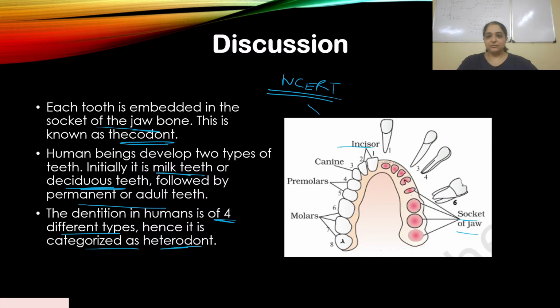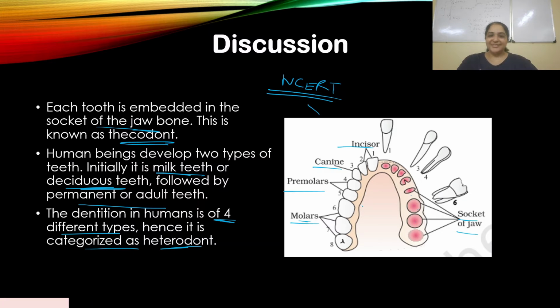And you have 4 different types. An adult human has incisors, canines, premolars and molars. They are showing only one part of the jaw.